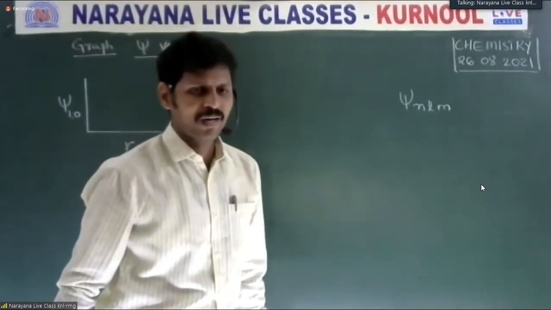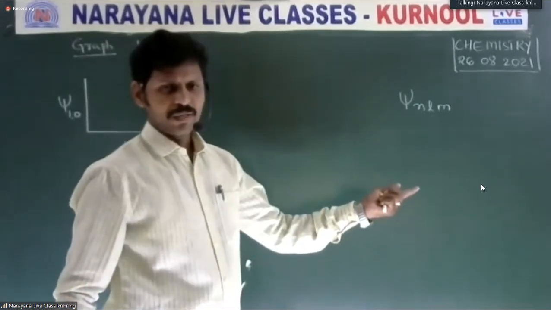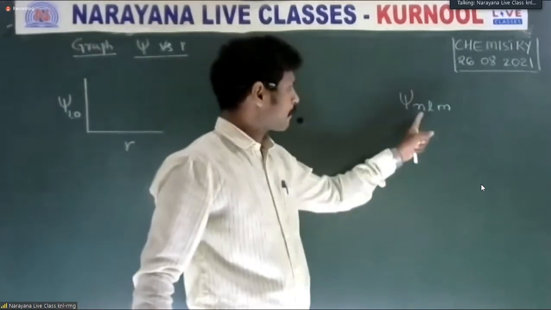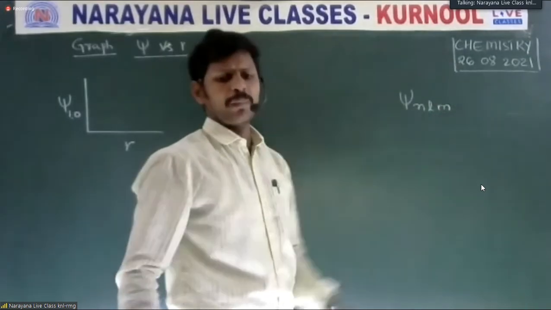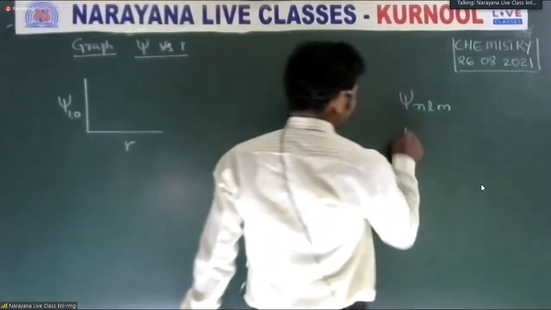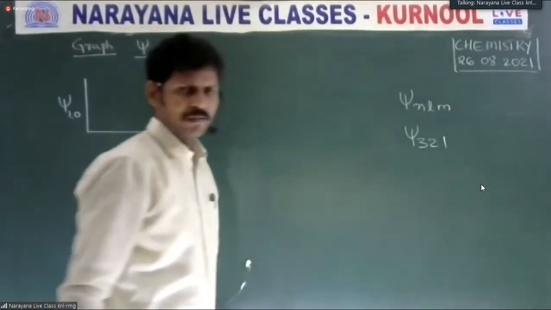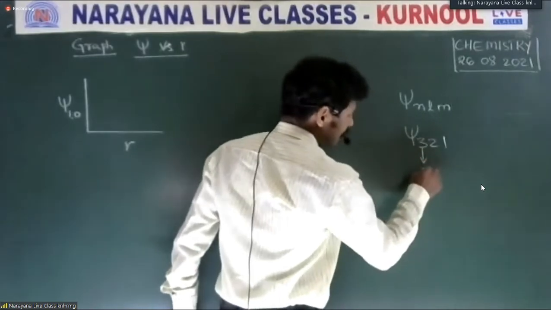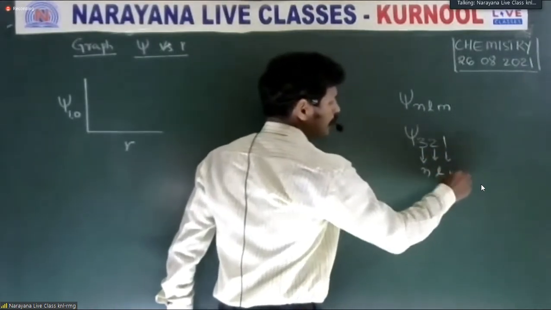Spin quantum number is not related to the Schrodinger wave equation. Like simply psi of 3, 2, 1: this indicates 3 is the n value, 2 is the l value, 1 is the m_l.